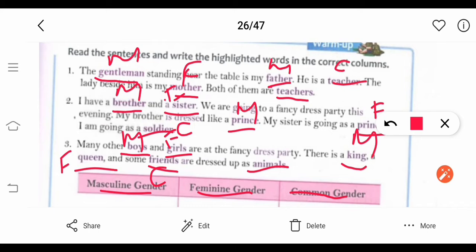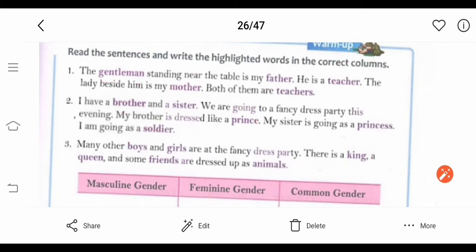Animals are also common gender. I hope you got this exercise, you understand this exercise. So come to the next.